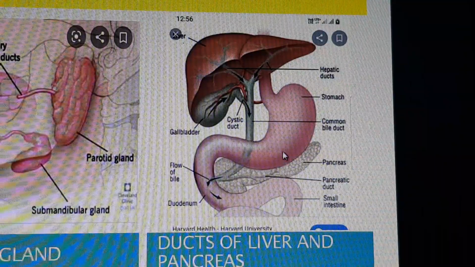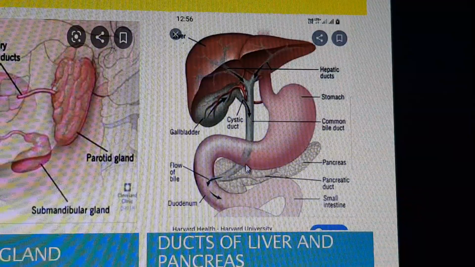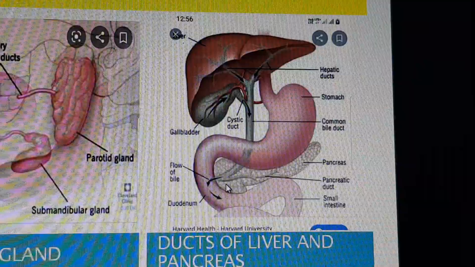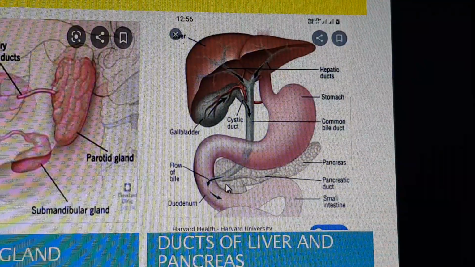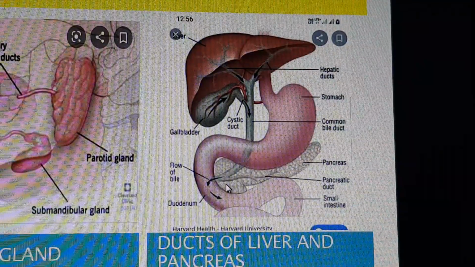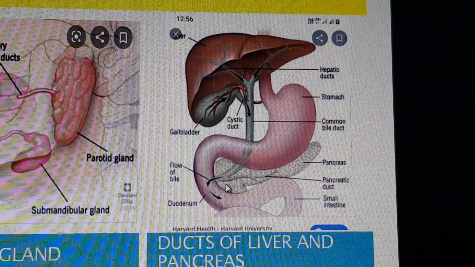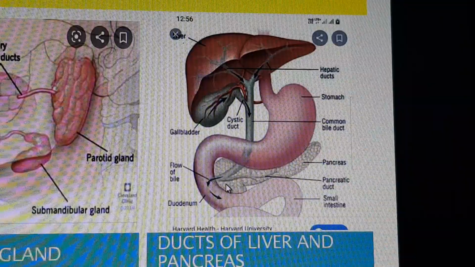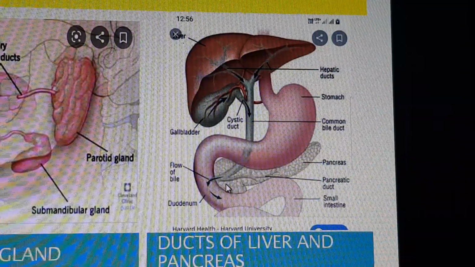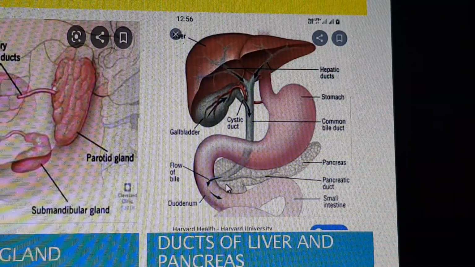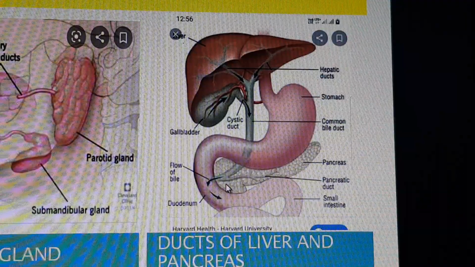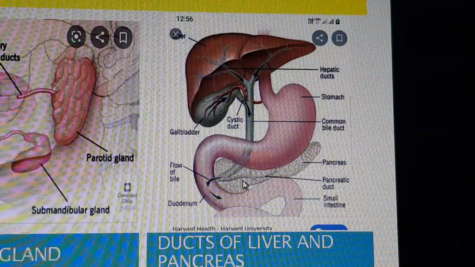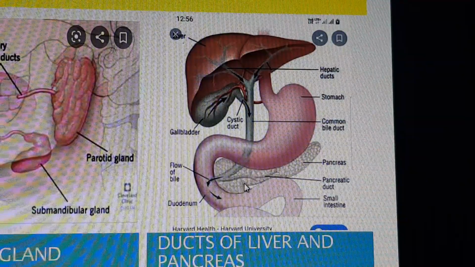Just below the stomach, in the loop of the duodenum, there is another gland, a very interesting gland known as the heterocrine gland. This pancreas, which is yellow in color and irregular in shape, lies below the stomach in the loop of the duodenum and is very important, responsible for the complete digestion of food.